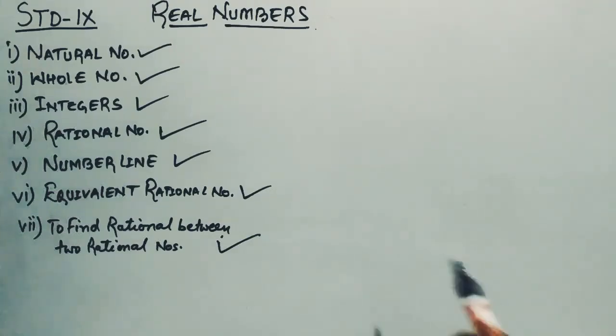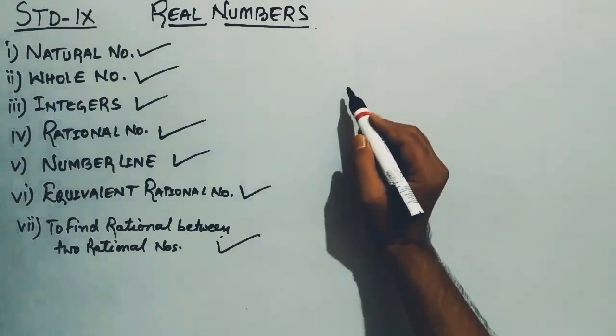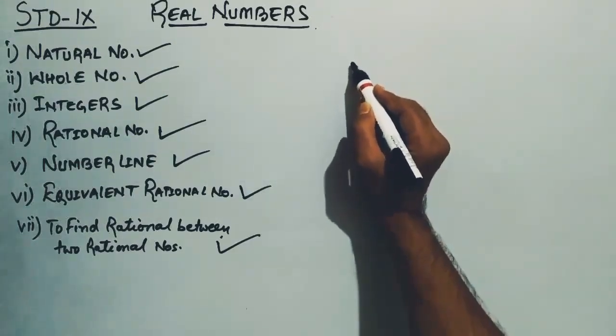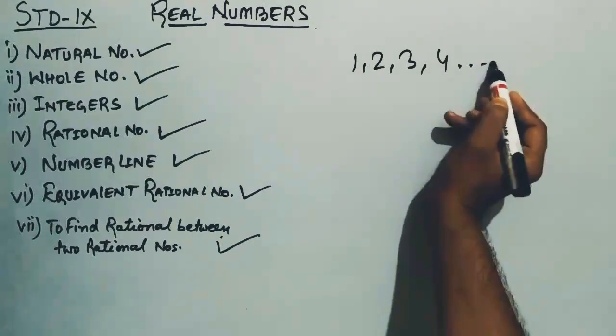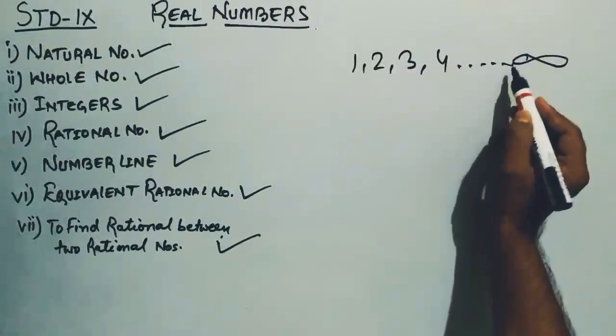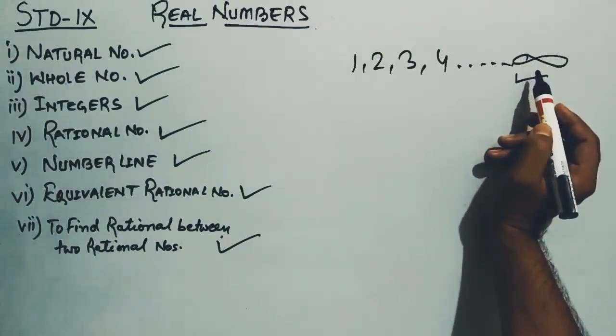Alright, so let's start. The first thing is natural number. I believe you all know natural numbers. All the counting numbers are called natural numbers. For example, 1, 2, 3, 4, up to infinity. Infinity means that there is no ending of these numbers, right?